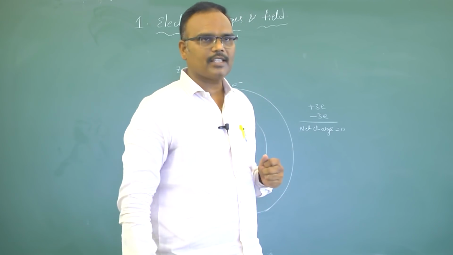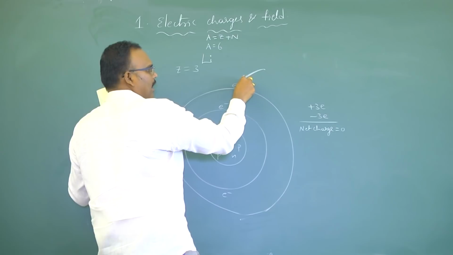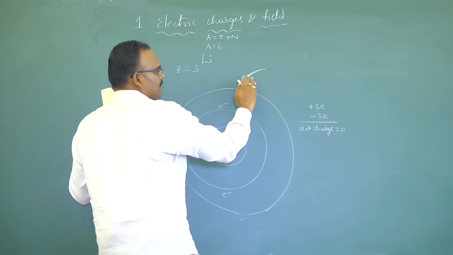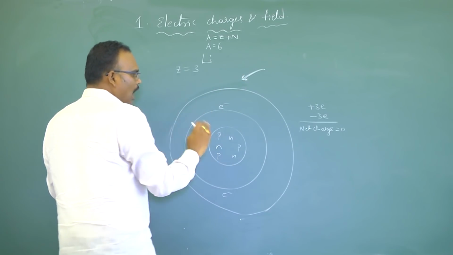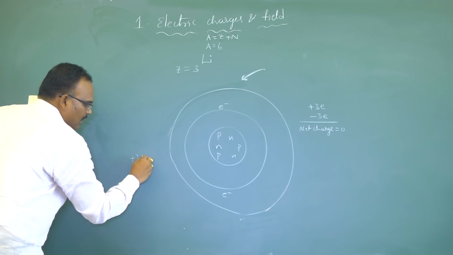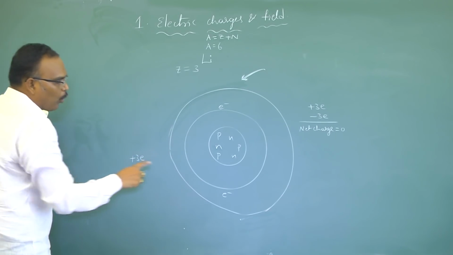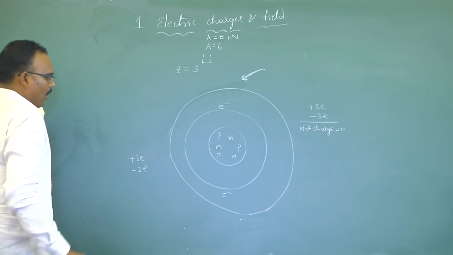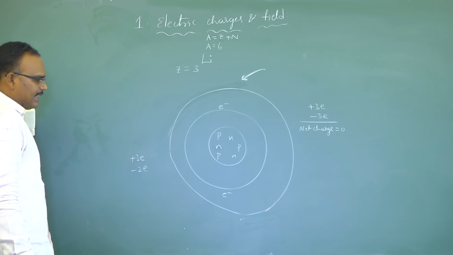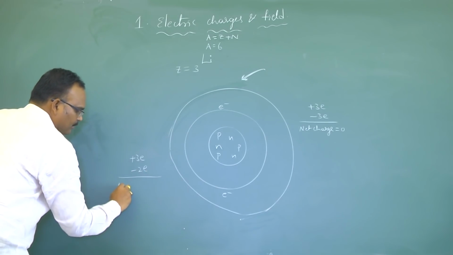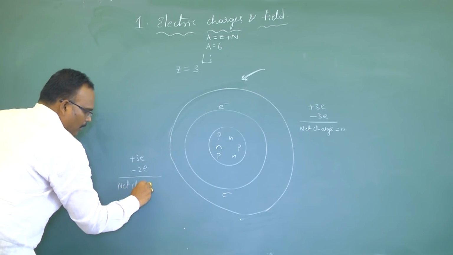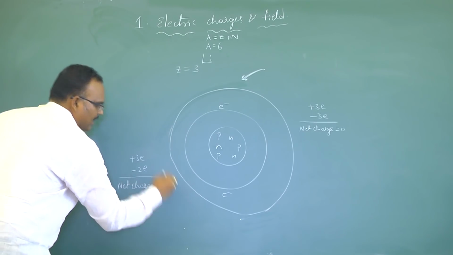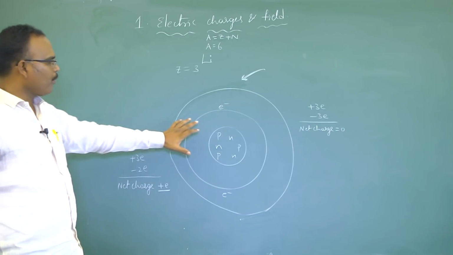If you provide ionization energy for this electron, it escapes from the atom. Now 3 units of positive charge lie in the nucleus and only 2 electrons are in the outer orbits. So only 2 units of negative charge are present in the lithium atom. So net charge is now 1 unit of positive charge.